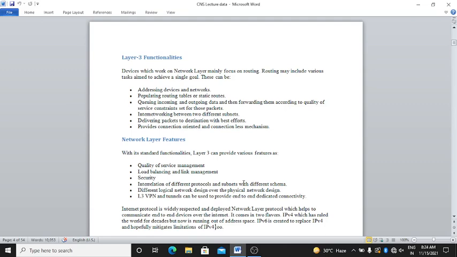Next is the internetworking between two different subnets, then delivering packets to destination with best efforts. After that, providing connection-oriented and connectionless mechanisms. These are the functionalities of the network layer which are mainly focused on routing.